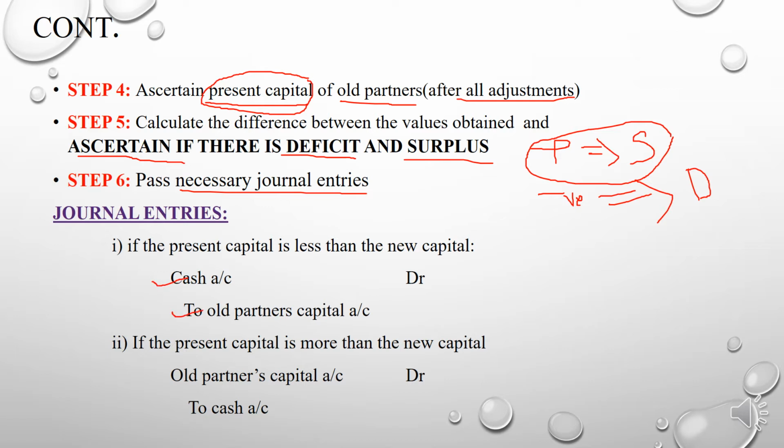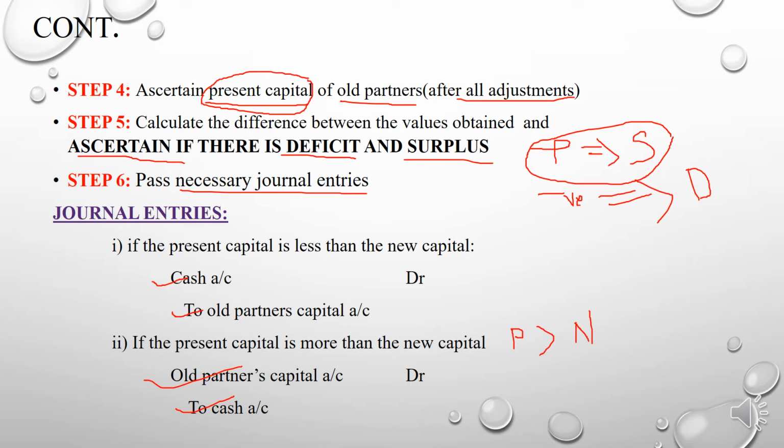And if the present capital is more than new capital, the journal entry will be old partners' capital account debit to cash. So these are the 6 steps for adjusting the capital on the basis of a scenario.